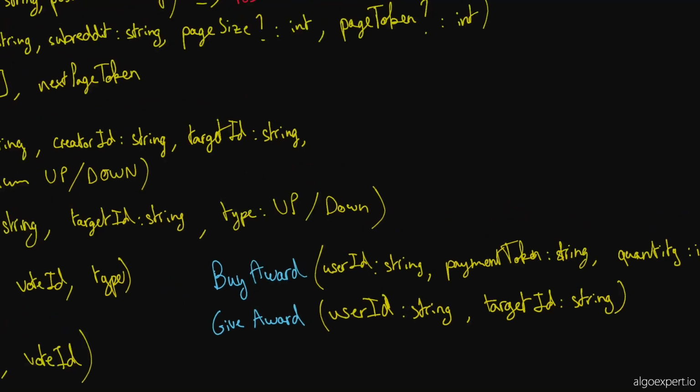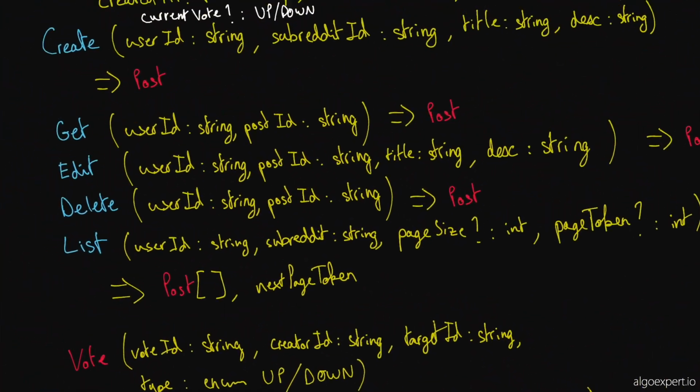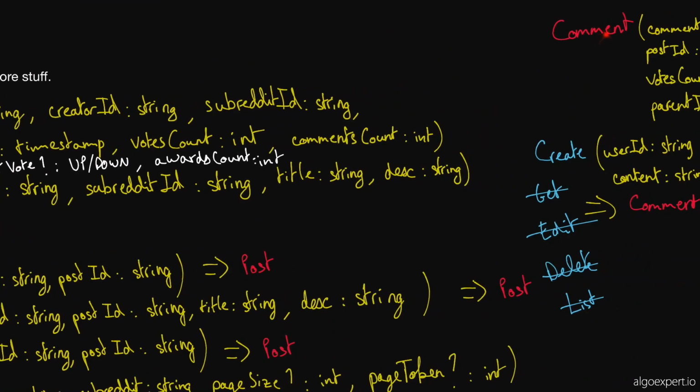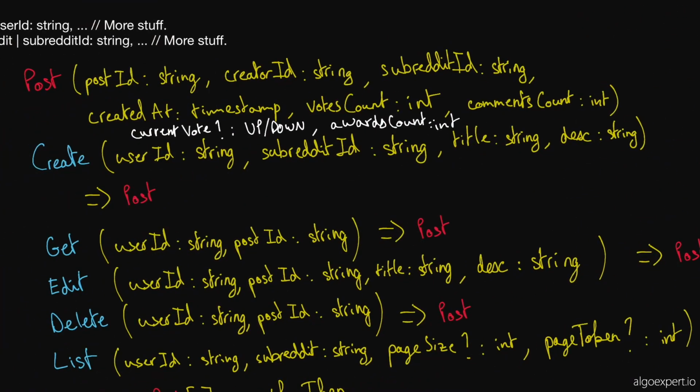Okay. So then I think we can just add up here the same way that we have comments count and vote count. We can have, I guess, awards count. So I'll write it in white here. Awards count. And this is an integer. Okay. And this lives on both posts and comments up in the top right over there. Does that make sense? Yeah. No, that's great. Okay, cool.